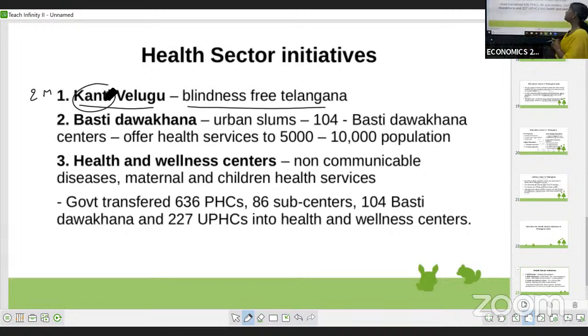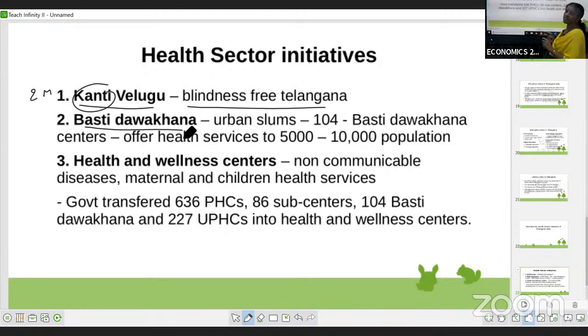Next, another program, that is the Basti Dawakhana. Dawakhana is like an Urdu word; Dawakhana means a hospital. So, what is this Basti Dawakhana?